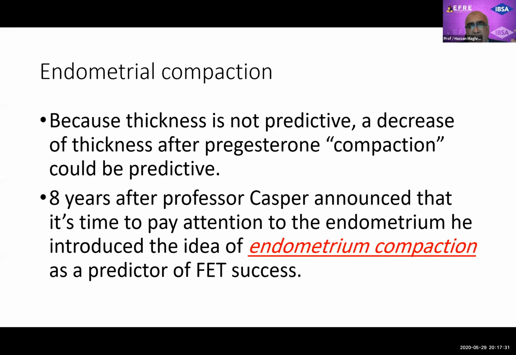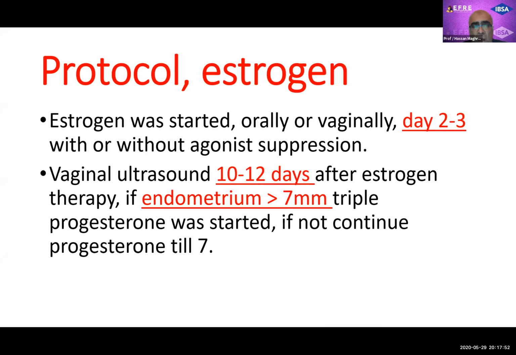If this decrease is, for example, more than 15%, then you can have a better outcome. Eight years after Casper announced it is time to pay attention to the endometrium, he introduced the idea of endometrial compaction as a predictor of pregnancy.